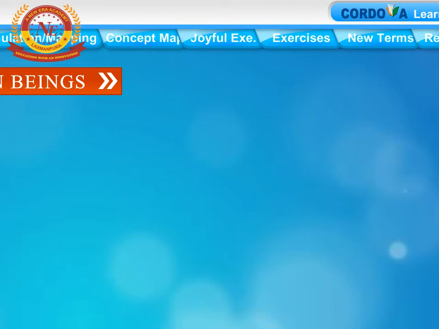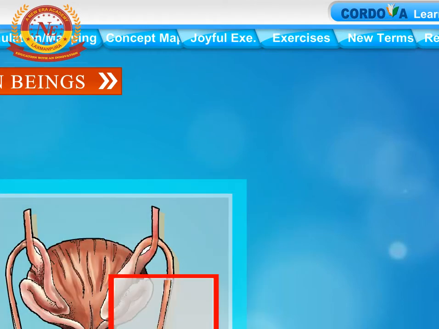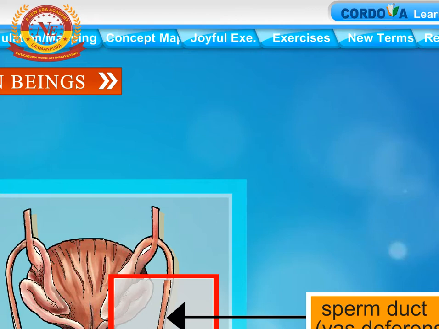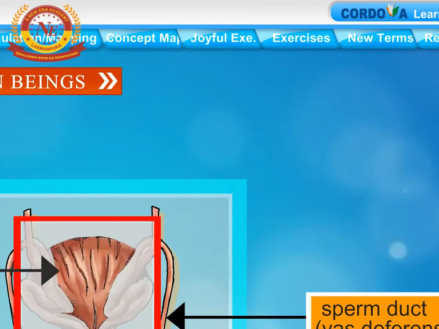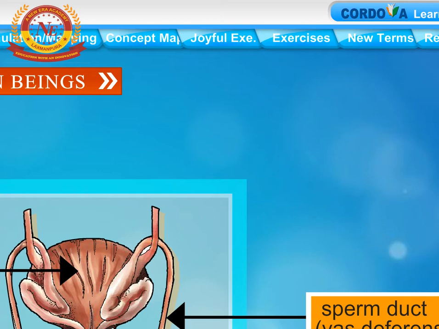Vas deferens, sperm duct. The vas deferens is a narrow duct which starts from the testis and joins the urethra. The sperm duct carries sperms to the urethra by the muscular action of its wall. Urethra. Thus, the urethra carries urine from the bladder as well as semen consisting of sperms from the vas deferens through the penis. Penis is a long and thick muscular organ. It injects the sperms into the vagina of the female body.